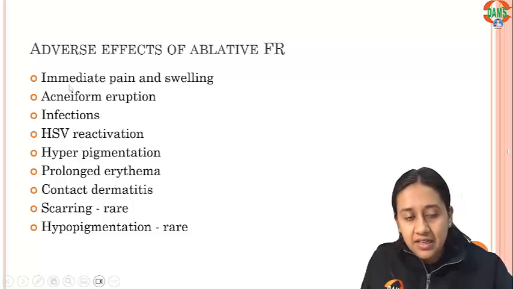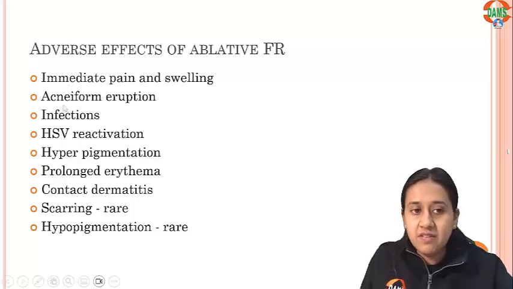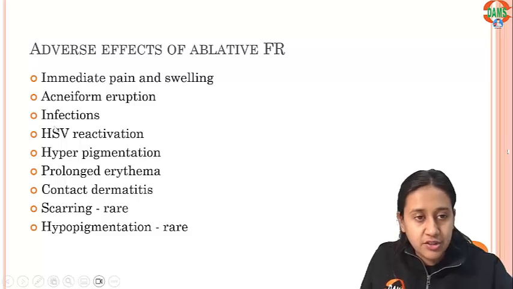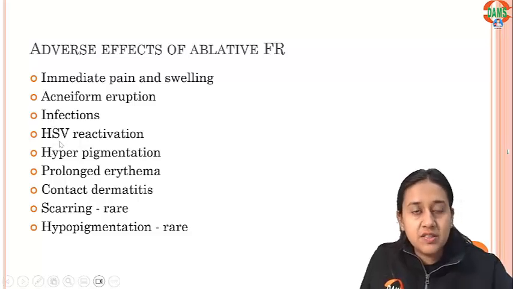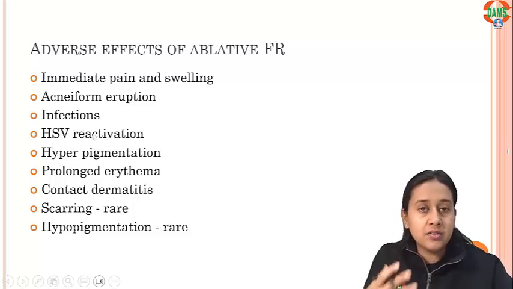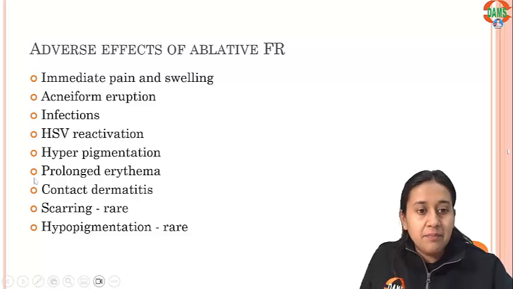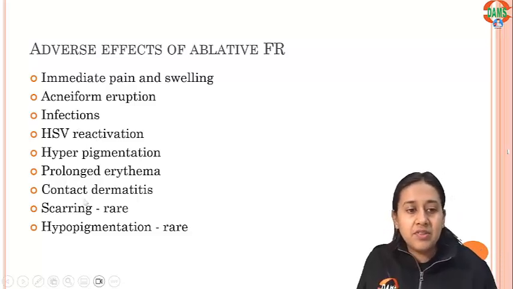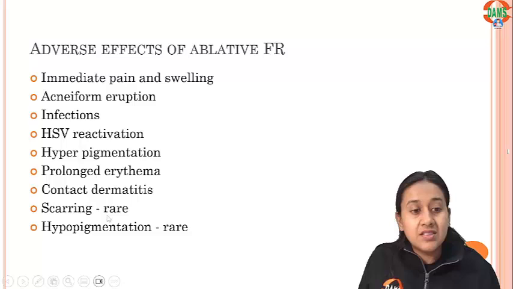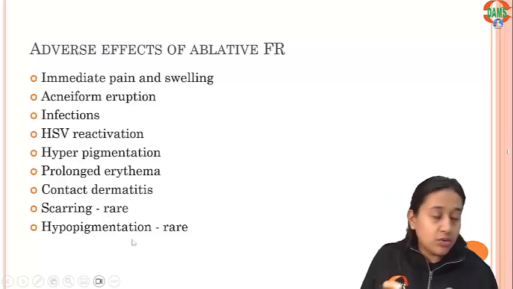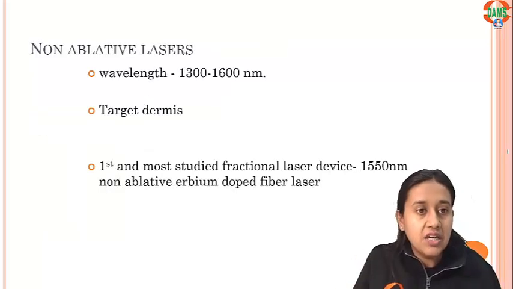There is immediate pain and swelling. Sometimes some patients develop acneiform eruptions, infections. If a patient is already a known case of herpes simplex infection, there can be a recurrence. You can have hyperpigmentation if proper sun protection is not kept. Patients can develop prolonged erythema. There is contact dermatitis, scarring and hyperpigmentation, which, although rare, can be seen.